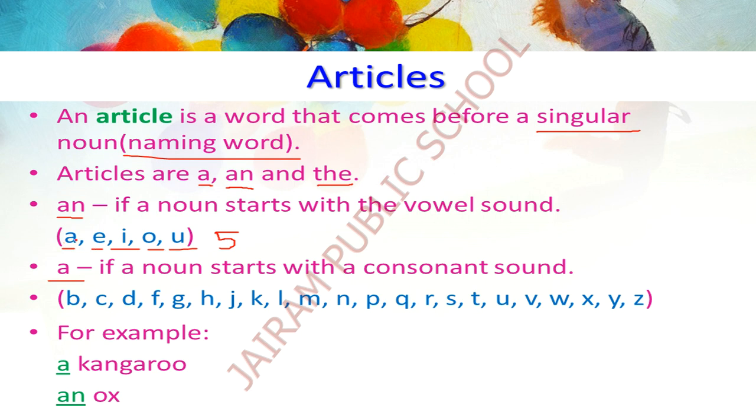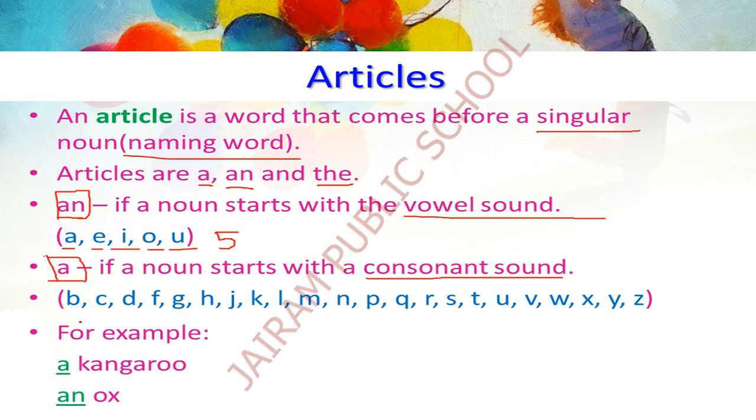What are the sounds of these vowels? Sound of A is A. Sound of E is E. Sound of I, I. Sound of O, O. Sound of U. These are the sounds of vowels. Okay, totally 5 vowels. When a noun starts with the vowel sound, we use the article an. If a noun starts with the consonant sound, we use the article a.